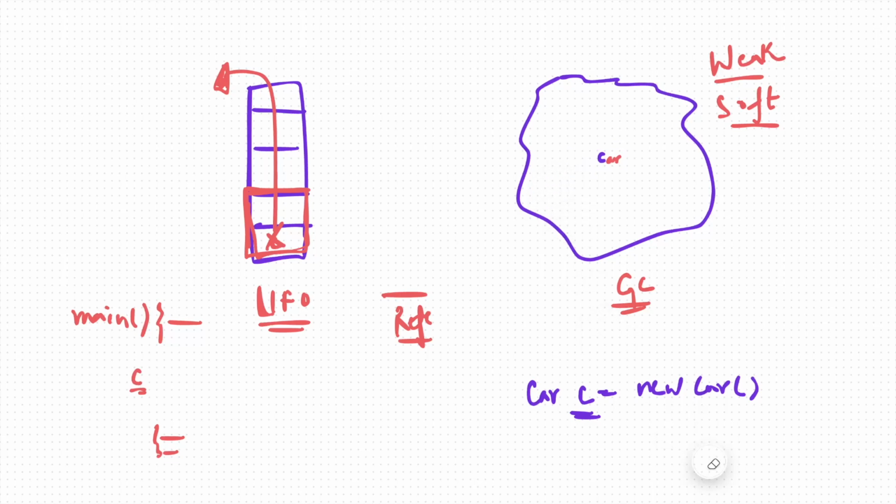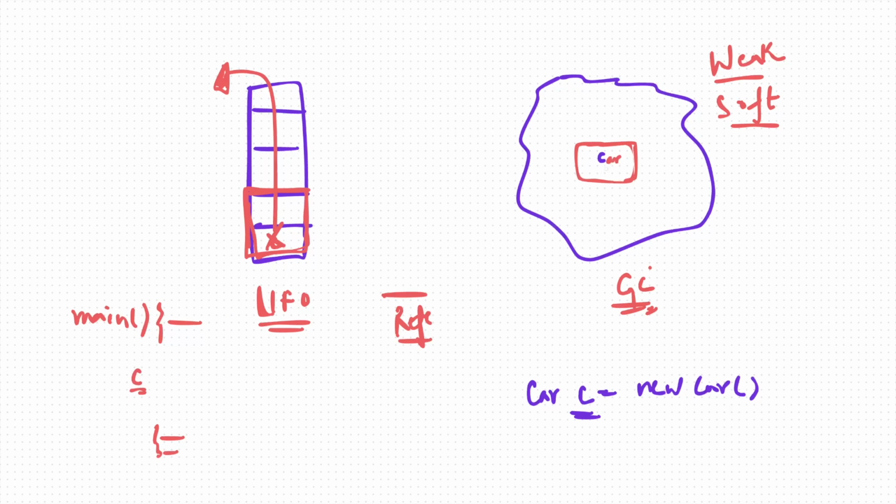So now there will be either weak or strong, weak or soft. Now what is the difference between weak and soft? That we need to understand. So basically, the difference between weak and soft is that in case of a soft reference, we tell the garbage collector that if you find this object is a soft reference, don't delete it directly.